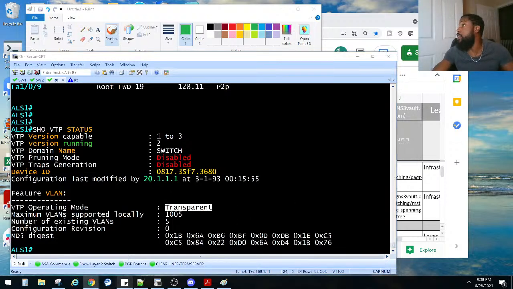Let's see what the book says. That's what I love about this book. It gives us pretty much the answers. So let's see what he said here. We got the dynamic desirable correct. Oh, you can do an interface range and then copy. I didn't know you can do an interface range and then not be in a whole range. But let's see. What did he do?